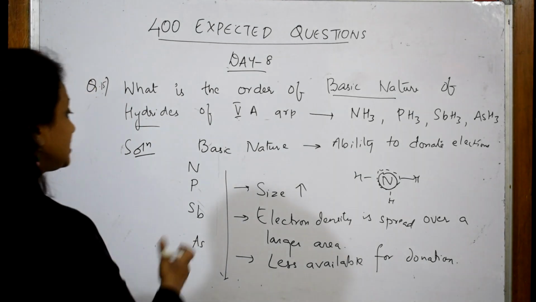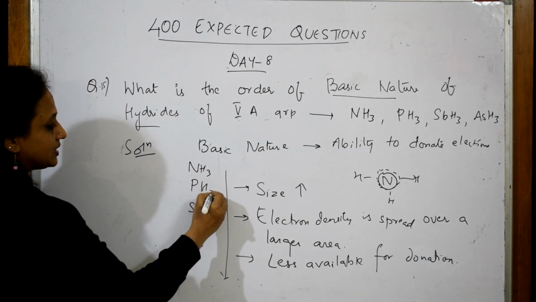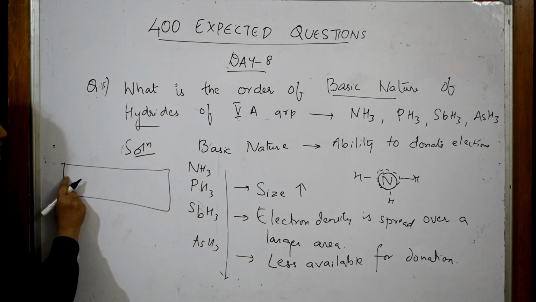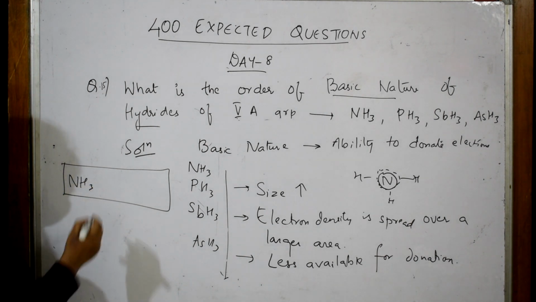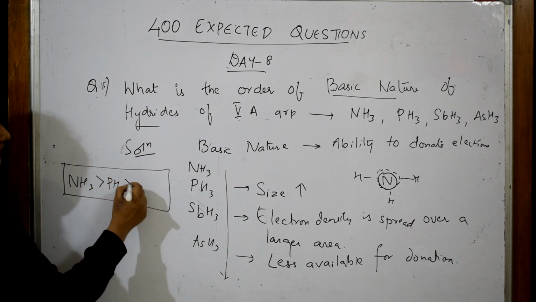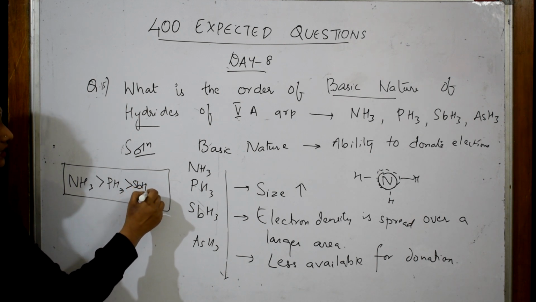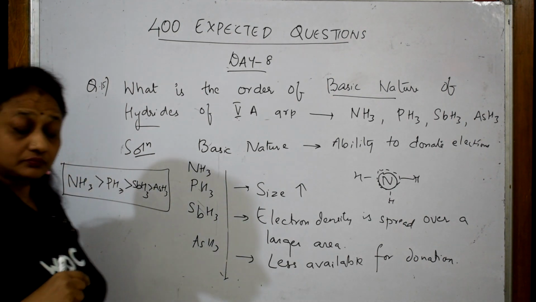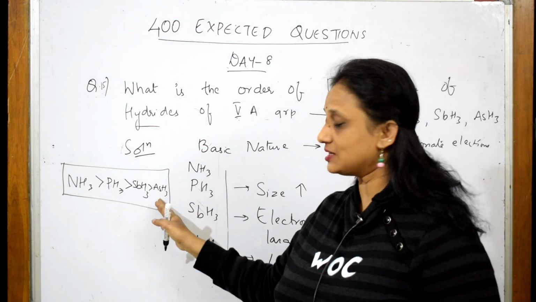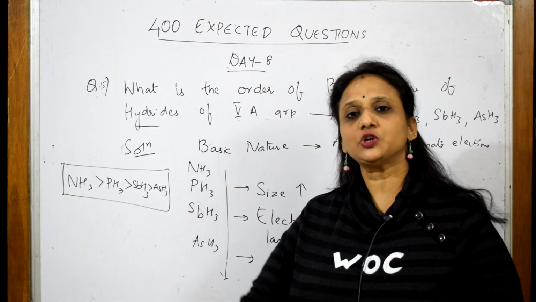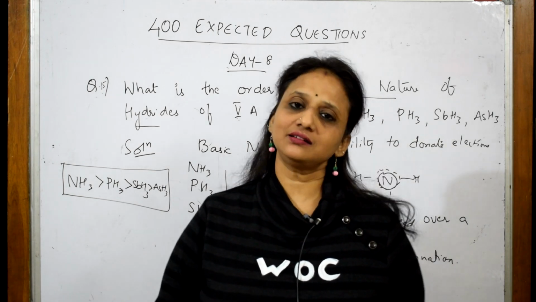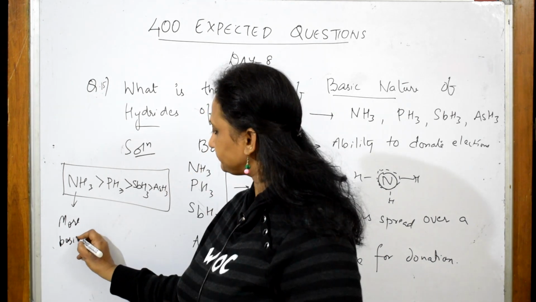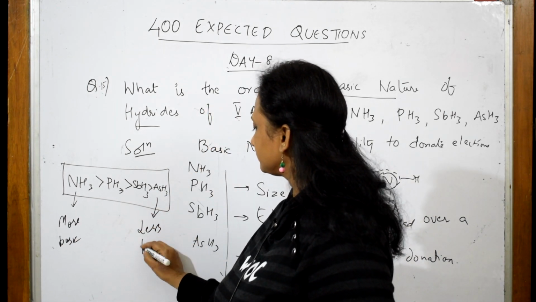Hence, what is the order, students? Whichever is smaller is more basic. Nitrogen is smaller, so NH3, then comes PH3, then comes AsH3, then comes SbH3. Remember, students, the smaller atom donates electrons more easily. The larger atom has less dense electron density, spread over a larger area, so the basic character decreases. This is more basic, this is less basic. Got it, students?